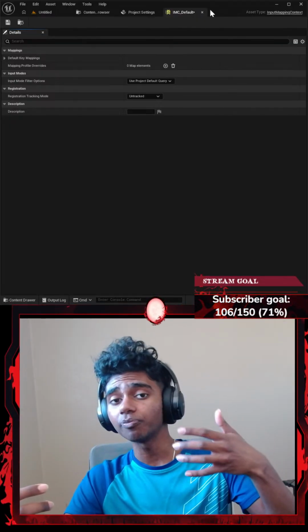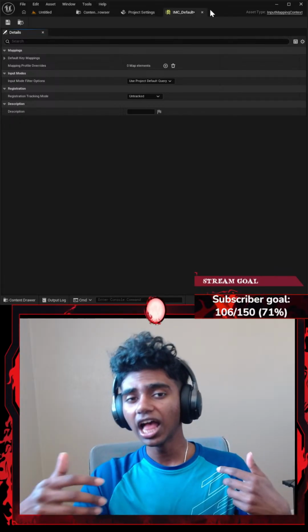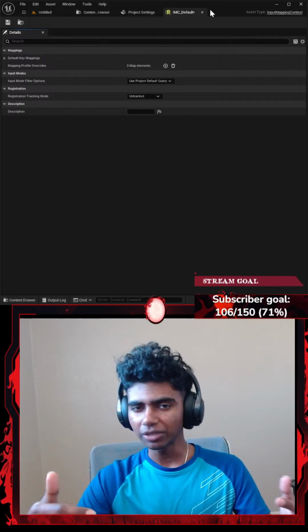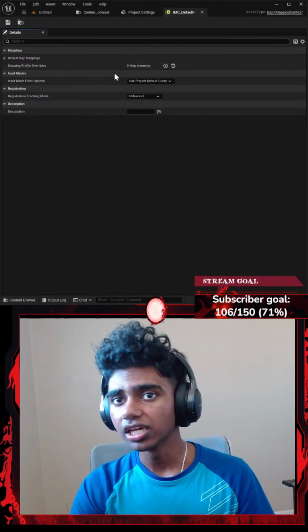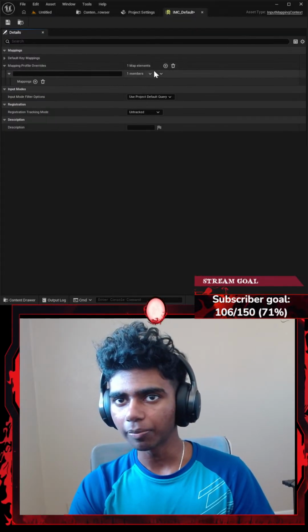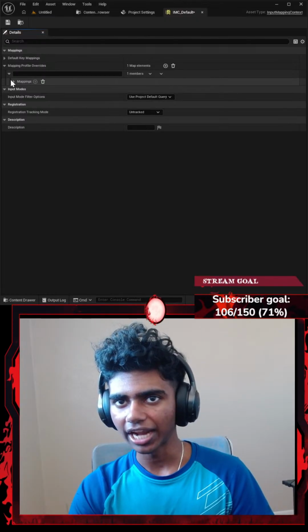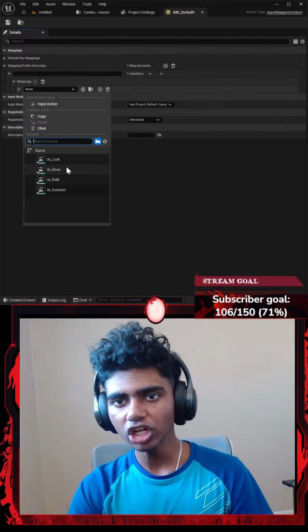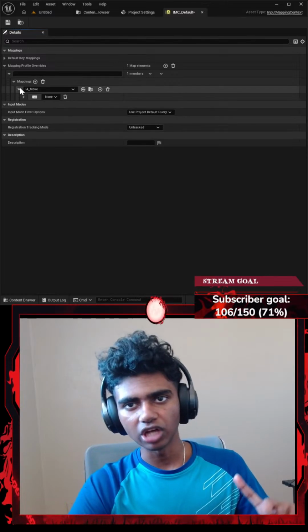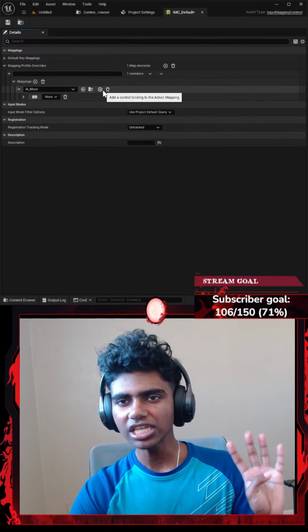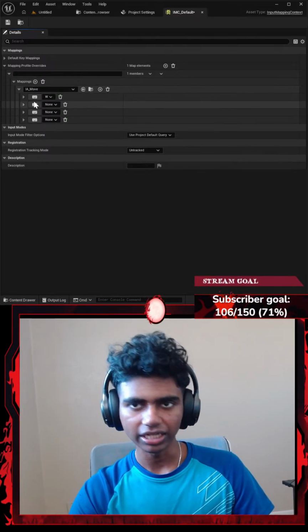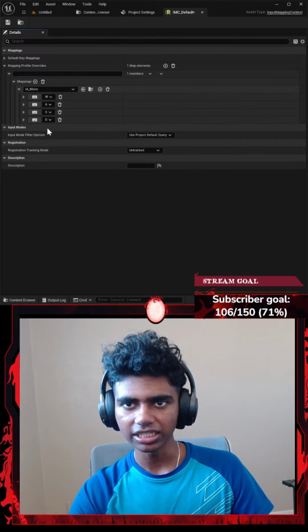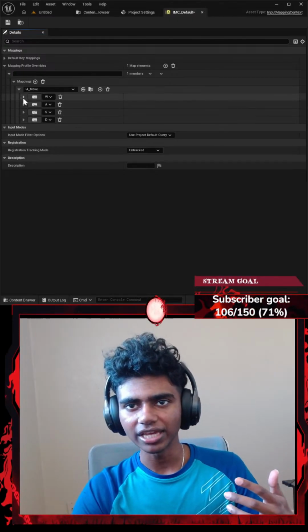So, for example, if my IA_Move has been activated, I click W, A, S, or D on my keyboard. I want to go ahead and do some sort of move action, if that made any sense, guys. To do that, I'm going to click plus here, and then let's add a mapping. Now, this is going to be for my IA_Move. So I'm going to be adding a bunch of move actions. I want to move using, let's say, 4 inputs. Let's go with something like W, A, S, and D. I want to move using W, A, S, and D.